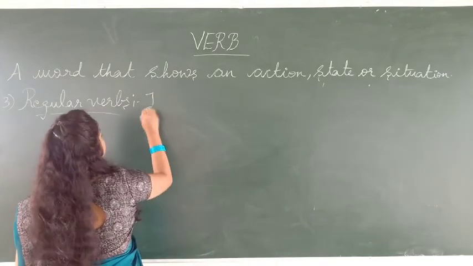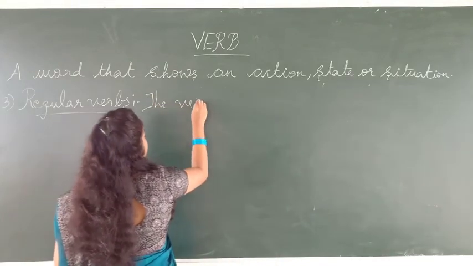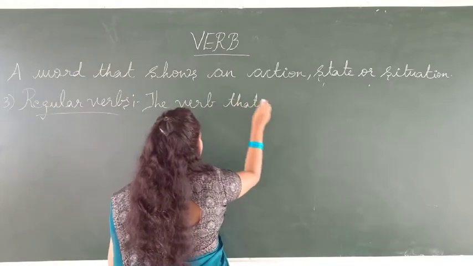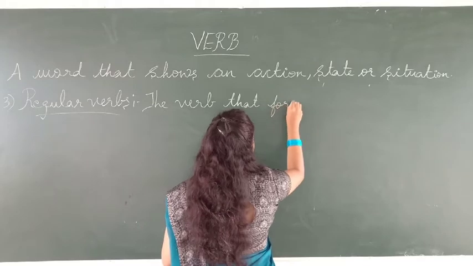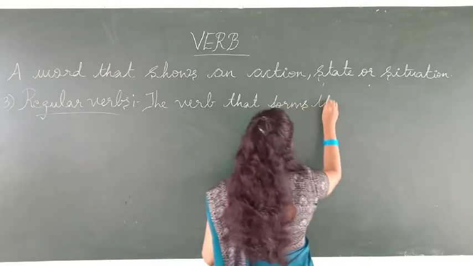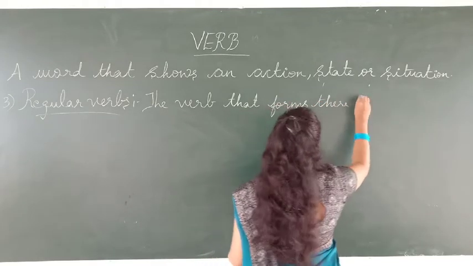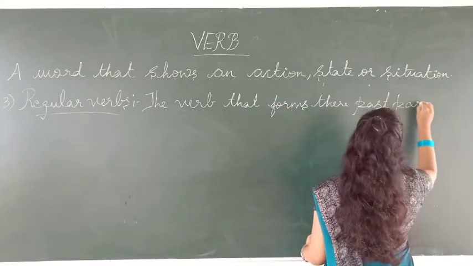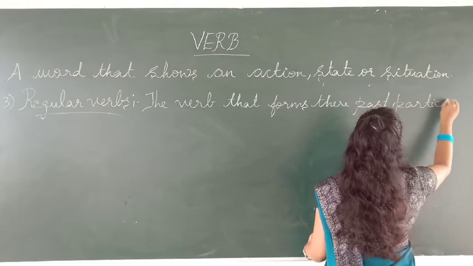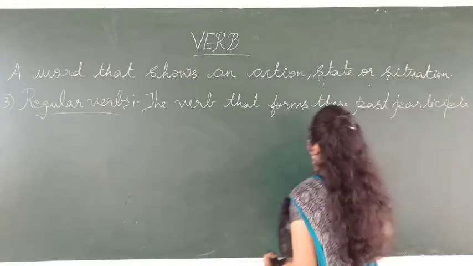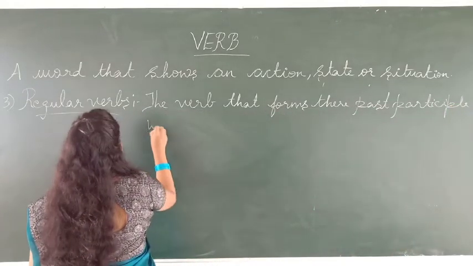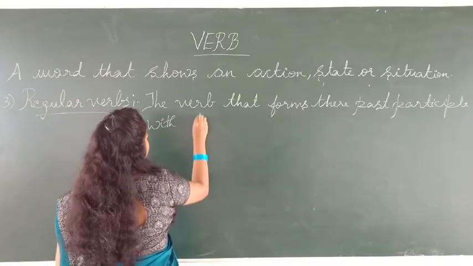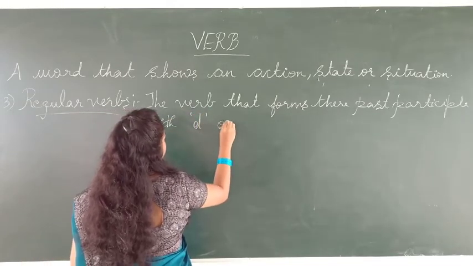The verb that forms their past participle with D or ED.